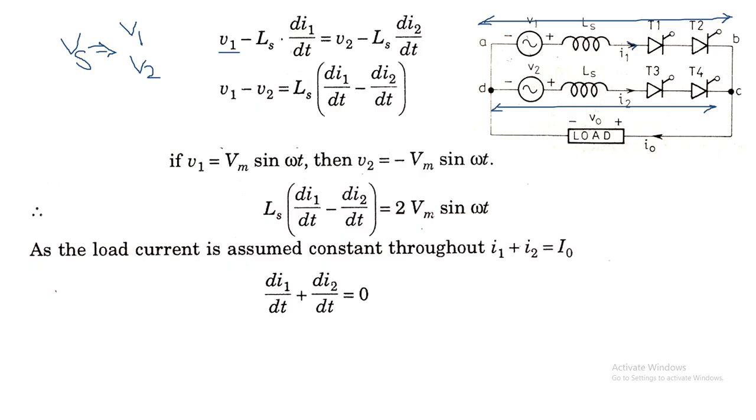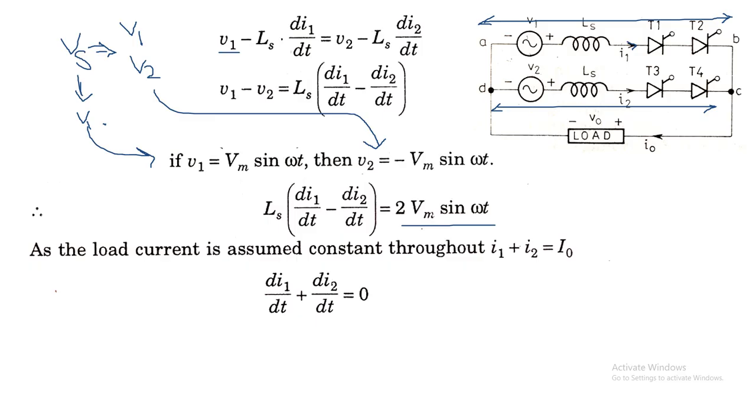So if V1, that is Vs, is a sinusoidal input voltage source, V1 can be written as Vm sin omega t, and V2 is the negative half cycle voltage, that is in negative magnitude, so V2 can be written as minus Vm sin omega t. So V1 minus V2 is Vm sin omega t minus of minus Vm sin omega t, so totally 2 Vm sin omega t. So Ls into di1 by dt minus di2 by dt is equal to 2 Vm sin omega t.